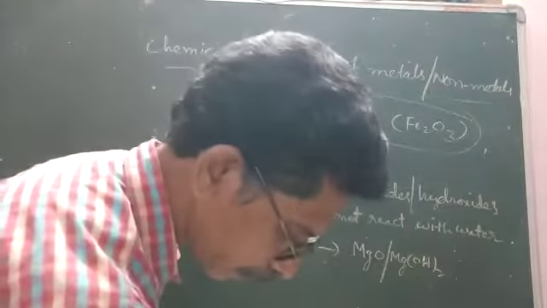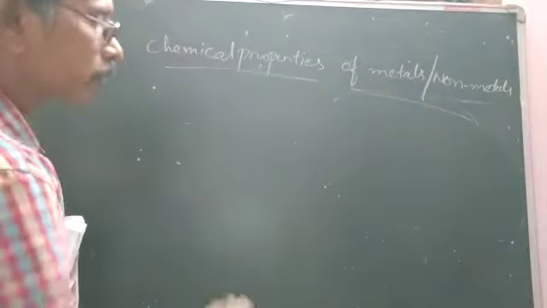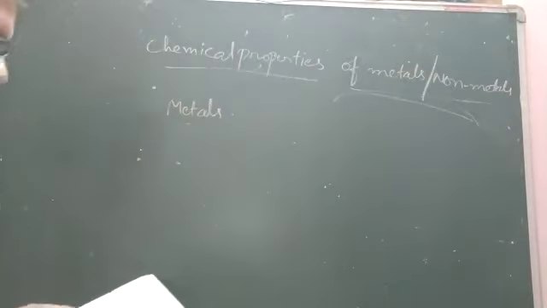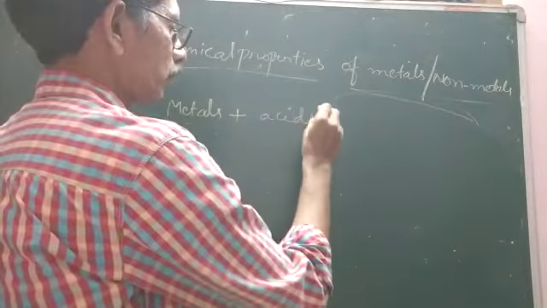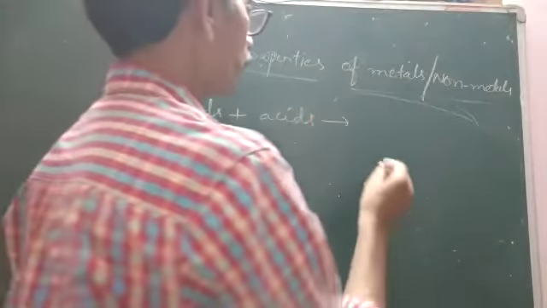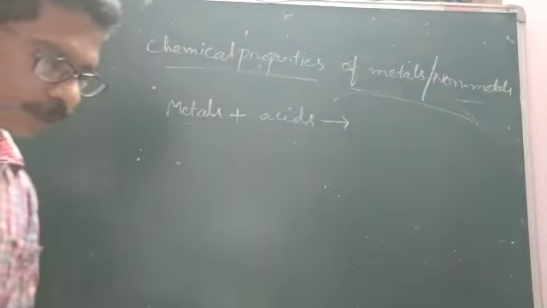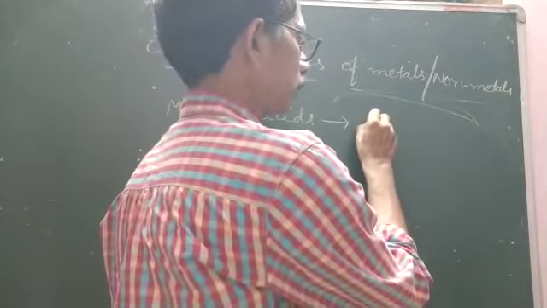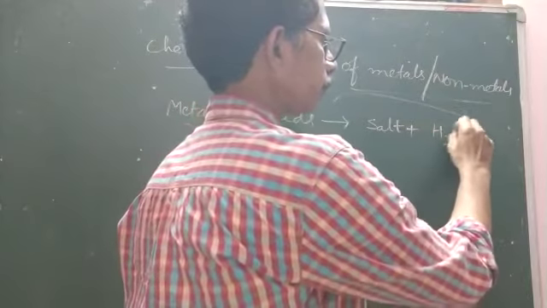Next, the third reaction is reaction with acids. Metals react with acids to form salt and liberate hydrogen gas, so salt plus hydrogen gas.